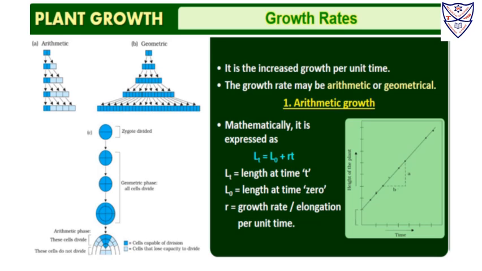So if we plot the graph, that is, if we plot the length of the organ against time, then we see a linear curve, right? So mathematically, we can express it as length at time t, which is equal to length at time 0 plus the growth rate or the elongation per unit time.